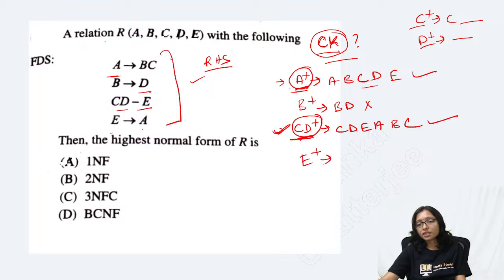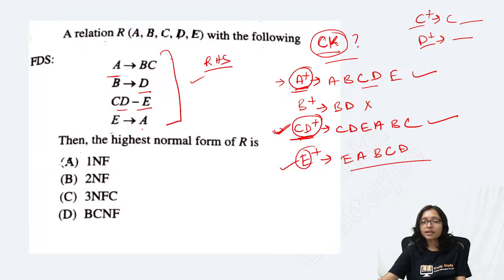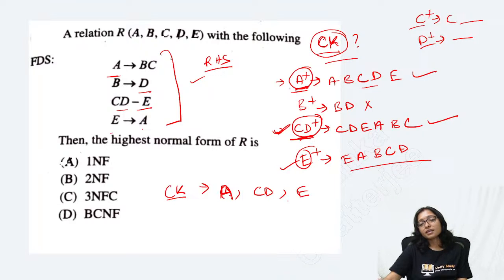I will try with E closure. E to A to B, C, then D, all are coming. So E is also my candidate key. So how many candidate keys are there? A is my candidate key, CD is my candidate key, and E is my candidate key. These all are your candidate keys.